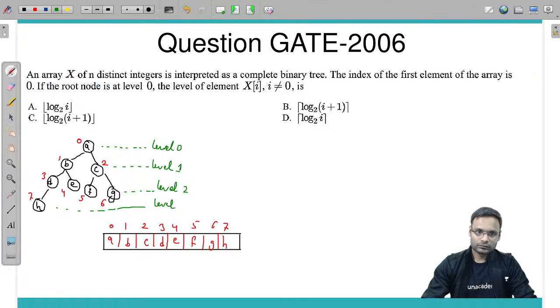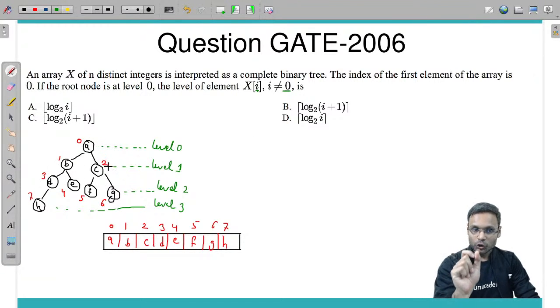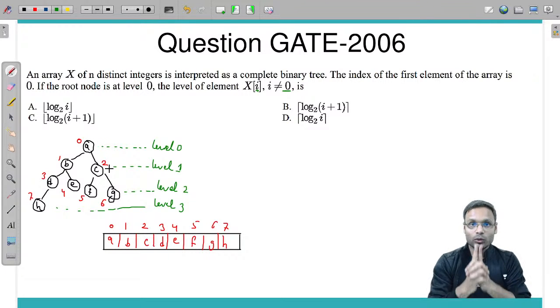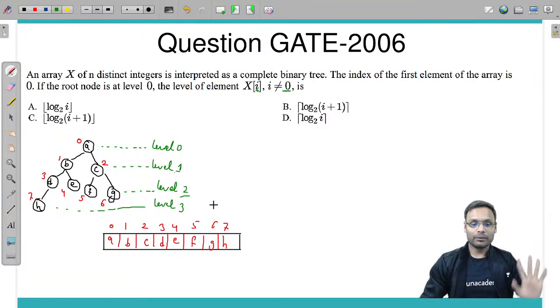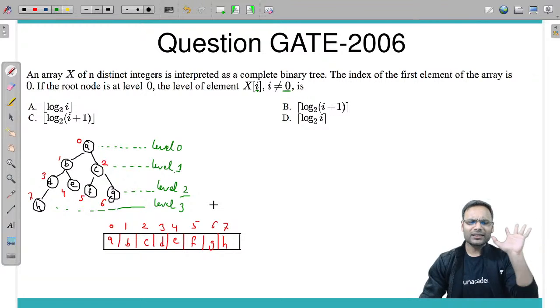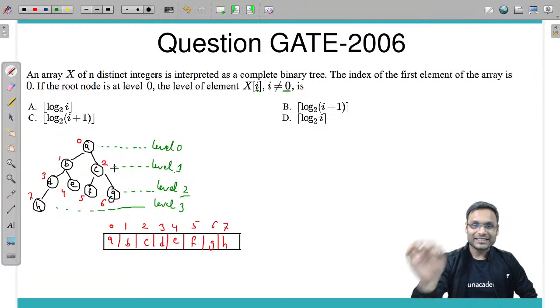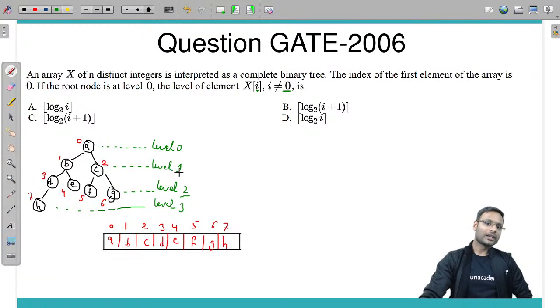What are they asking? If any element is given at index number I, which is not equal to 0, take this one: if the element at index 1 or 2 is given, I need to give the level equal to 1. Level 1 for 1 and 2. For 3, 4, 5, 6, I should give level 2. For 7, 8, 9 up to 14, level number 3. Let's see how it will work. Let's test for 1 and 2. For 1 and 2, I should get level number 1.